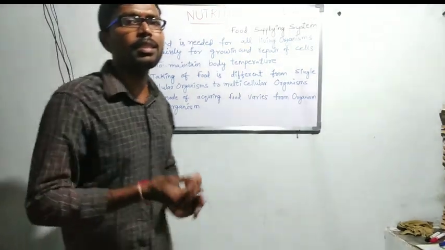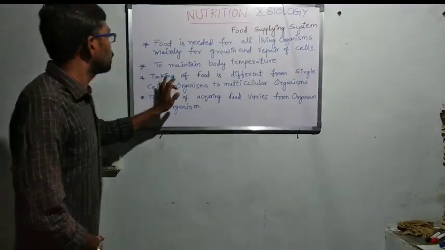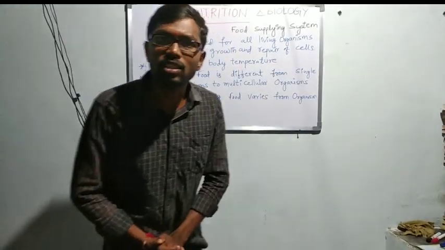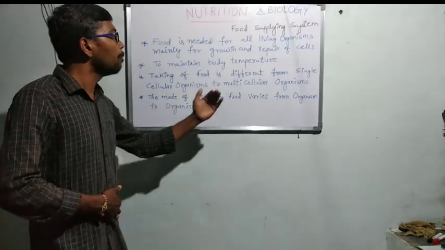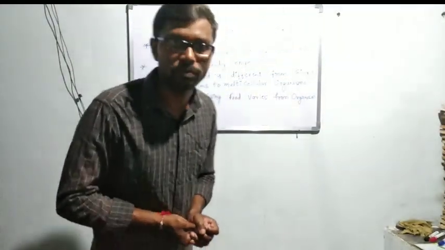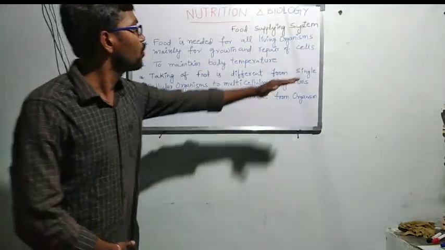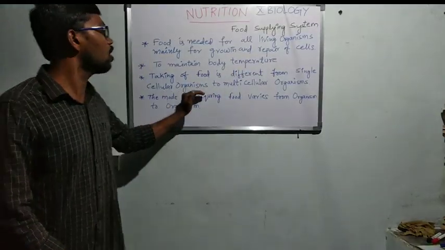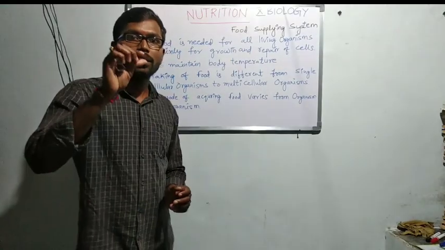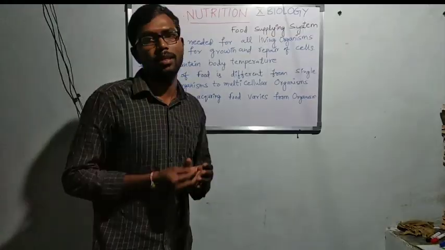The next thing is that taking of food is different from single-celled organisms to multicellular organisms. For example, amoeba: its structure is only a single cell.